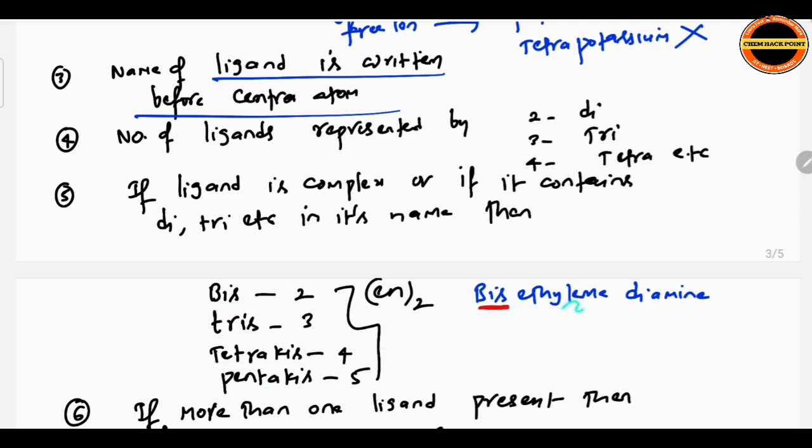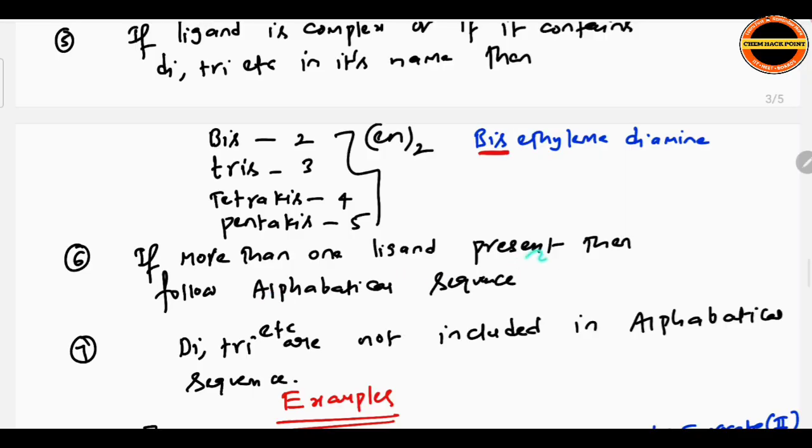Like ethylenediamine, already there is di in its name, so that's why we use bis(ethylenediamine). En twice, how can we write it? Bis meaning 2, the remaining ethylenediamine we write automatically, because there is already a di term in its name.